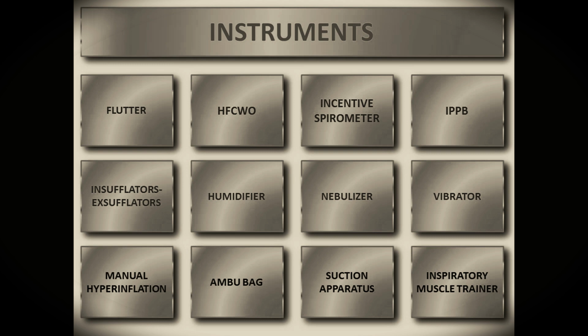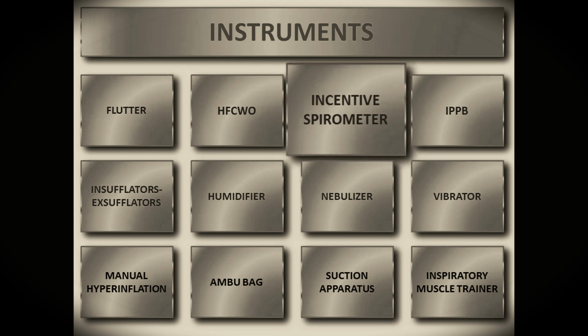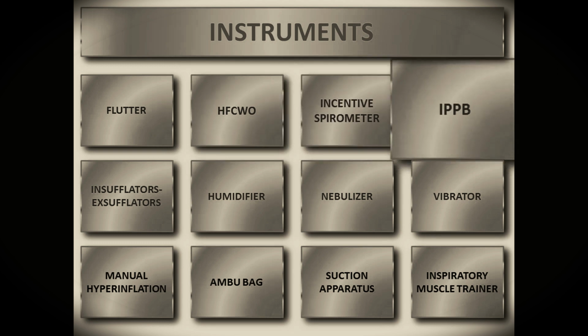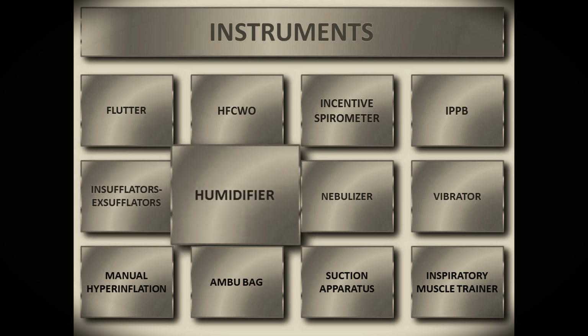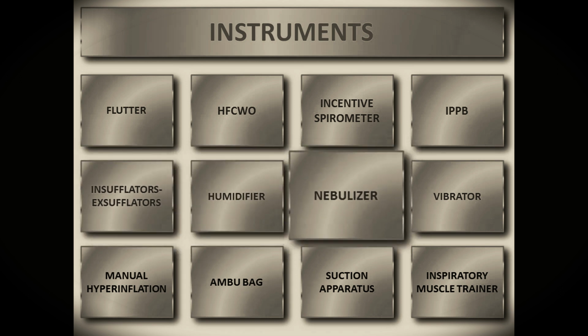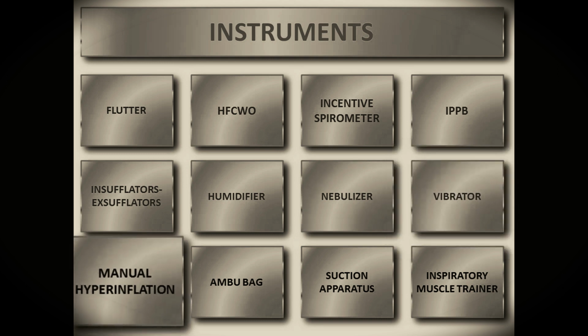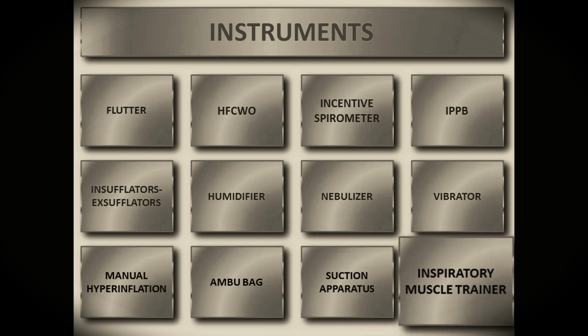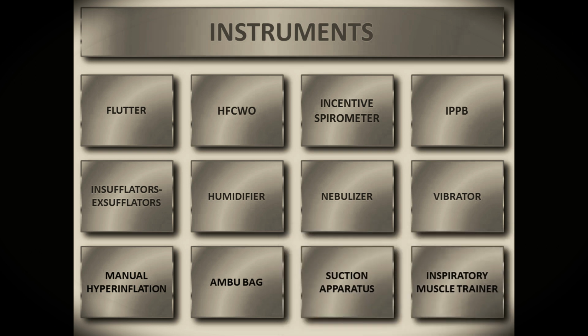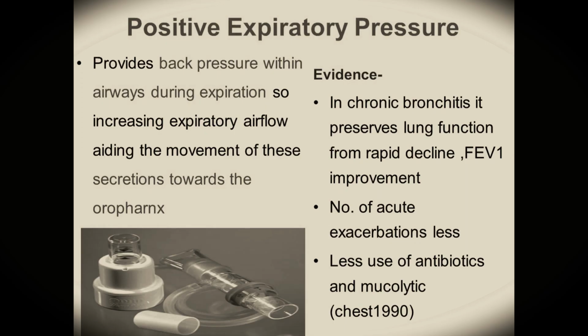Now the instruments which can be used for the rehab include flutter, high frequency chest wall oscillation, incentive spirometer, intermittent positive pressure breathing, insufflators and exsufflators, humidifier, nebulizer, vibrator, manual hyperinflation through the ambulatory manual rebreathing unit, that is through the Ambu bag, suctioning, and the inspiratory muscle trainer, some of which equipment I have shown you in part 2.